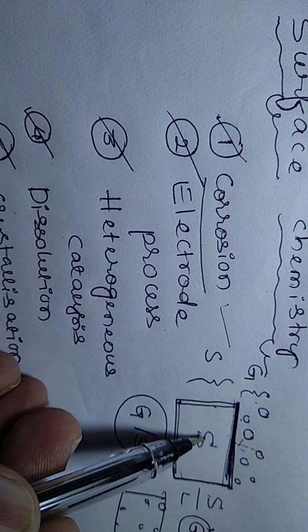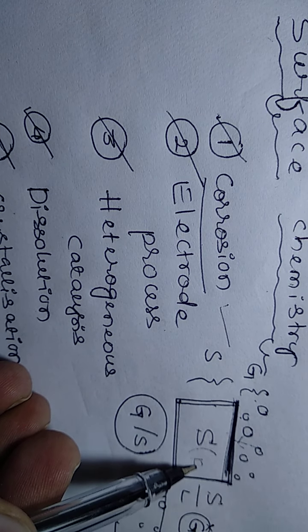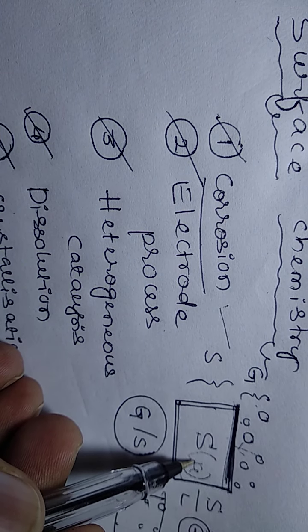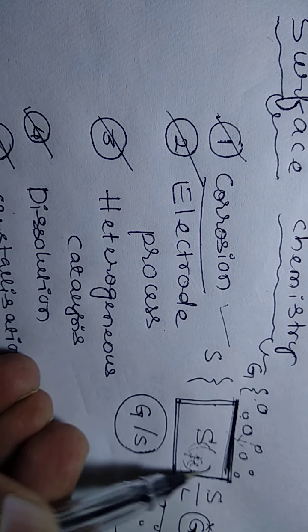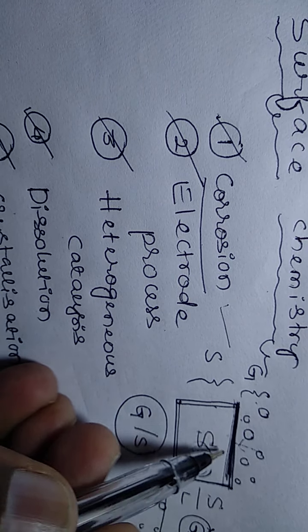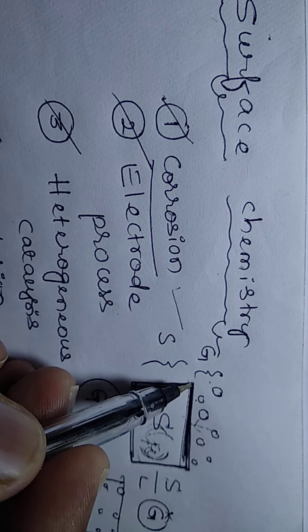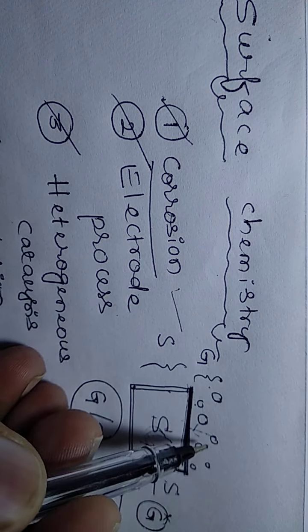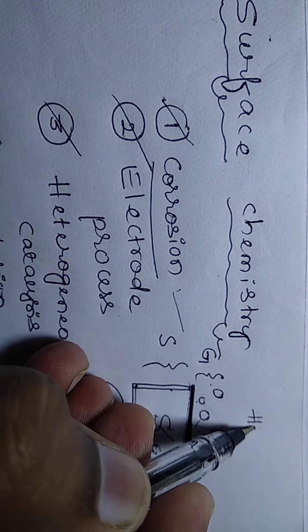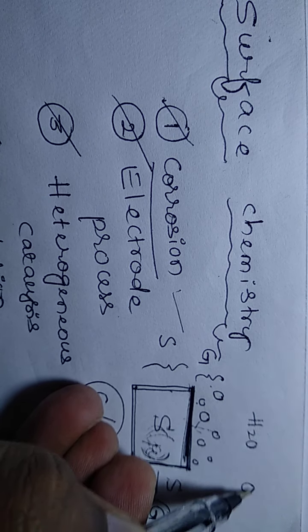For example, this is a solid of iron. This is a solid surface of which metal? Iron. Iron will get rusted or corroded if it reacts with water and oxygen.